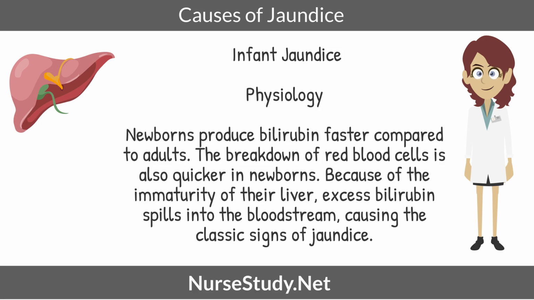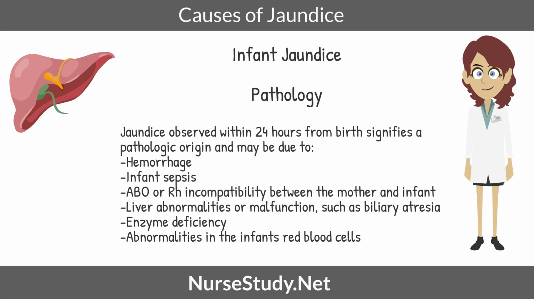Causes of infant jaundice, physiology. Newborns produce bilirubin faster compared to adults. The breakdown of red blood cells is also quicker in newborns. Because of the immaturity of their liver, excess bilirubin spills into the bloodstream, causing the classic signs of jaundice. Causes of infant jaundice, pathology. Jaundice observed within 24 hours from birth signifies a pathologic origin and may be due to hemorrhage, infant sepsis, ABO or Rh incompatibility between the mother and infant, liver abnormalities or malfunction, such as biliary atresia, enzyme deficiency, abnormalities in the infant's red blood cells.